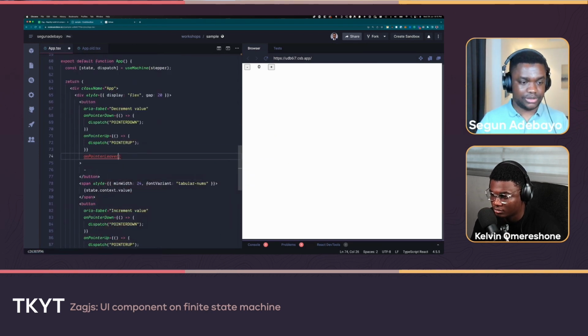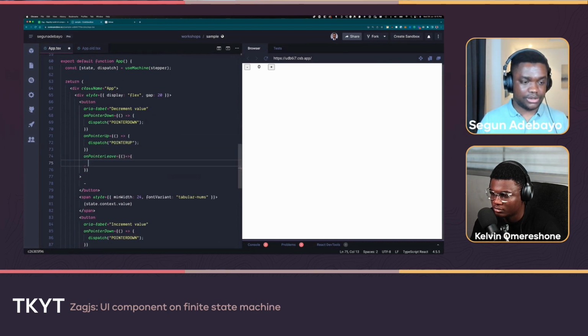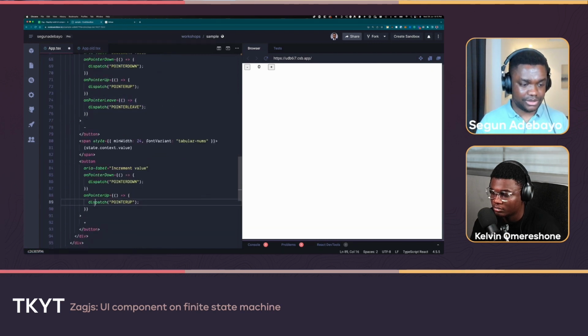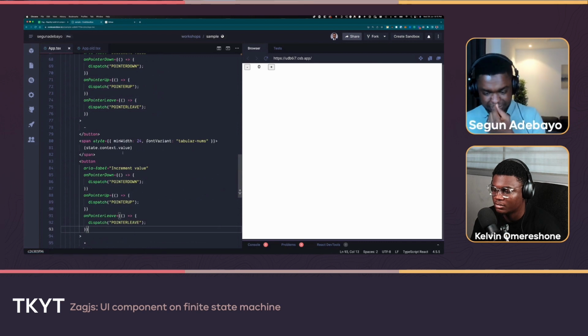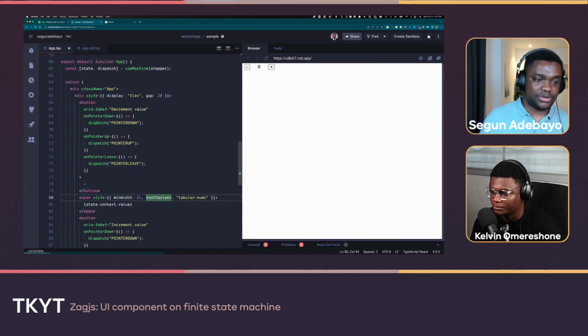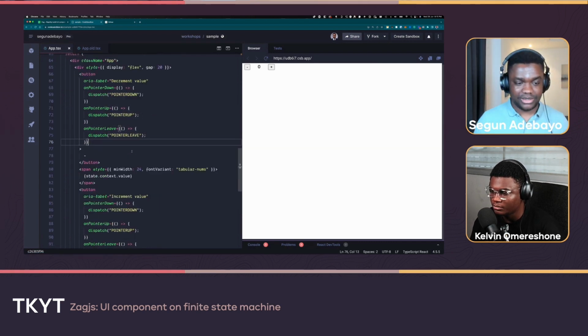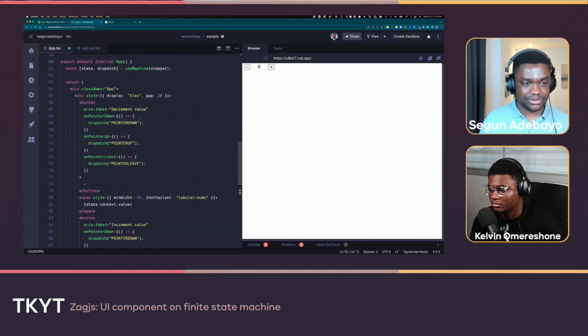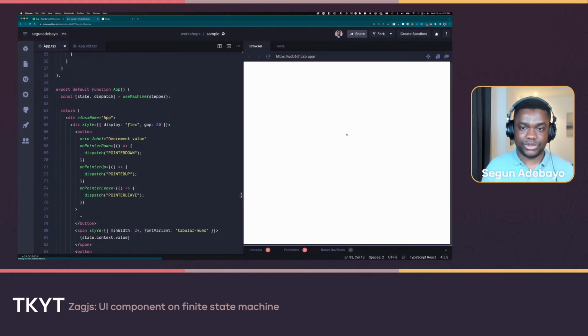So we do pointer leave. Again, the endpoint is just to dispatch pointer leave. Then we do that here as well. Obviously, you notice that they're all the same. We'll figure out how to put the differences between them shortly. So let's just look at just one of the buttons.